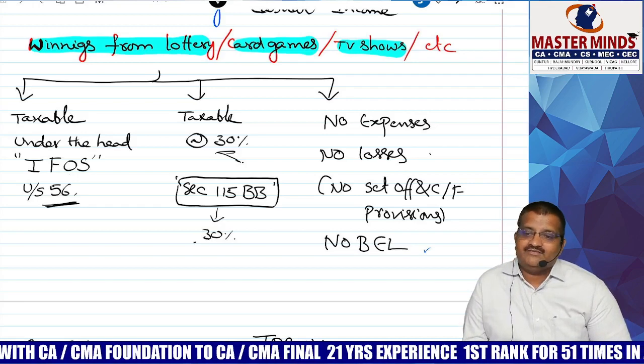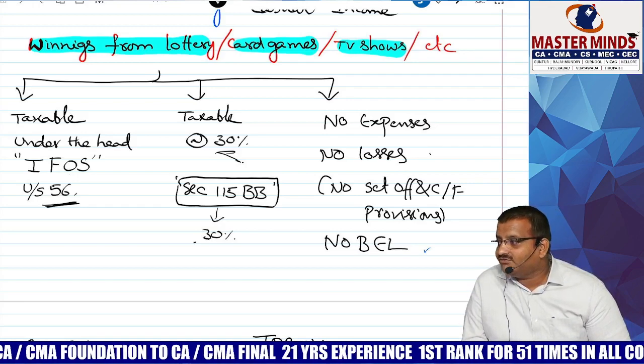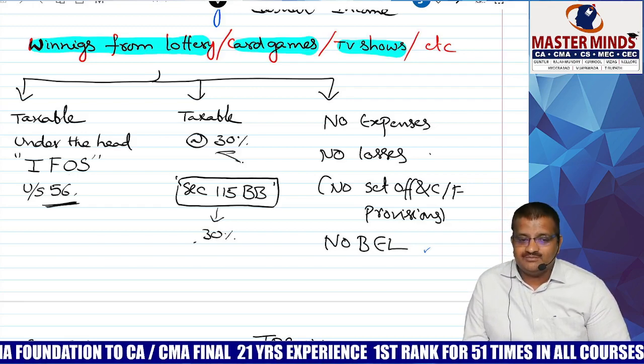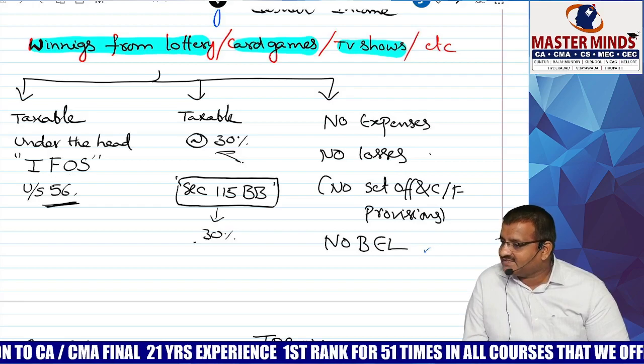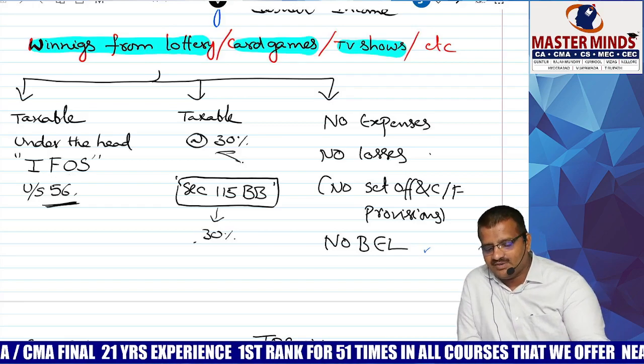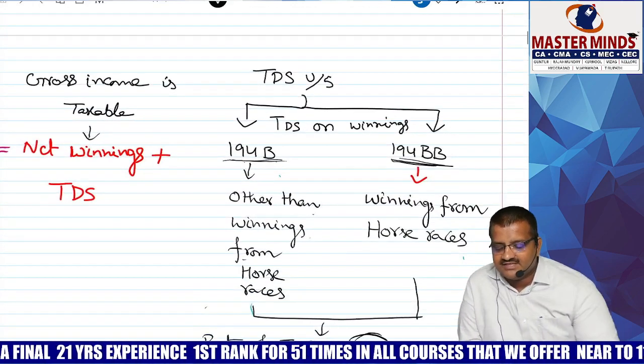Next, whenever there are no losses, no set off and carry forward provisions, and no BELL also is applicable. The 2.5 or 3 lakh basic exemption is not at all applicable. Straight away taxable at the rate of 30%.